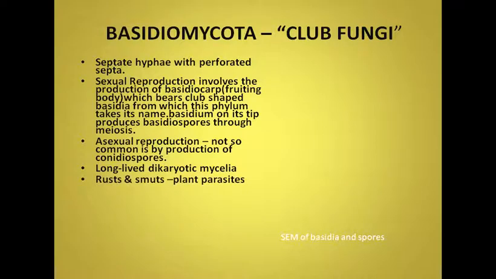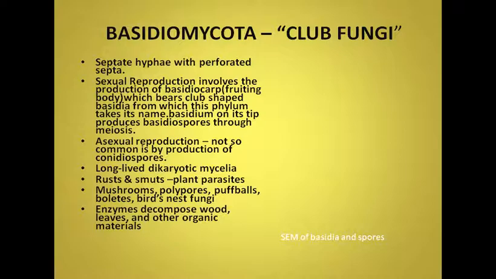Rusts and smuts are the plant parasites included, which affect cereal crops like wheat, corn, rice, etc. Mushrooms, polypores, puffballs, boletes and bird's nest fungi, etc. These are different examples of Basidiomycota.